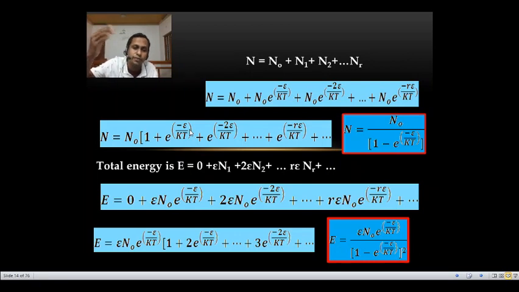Something raised to minus 1 which is in the numerator, we can take that to the denominator. So what happens is N is equal to n0 divided by 1 minus e raised to minus epsilon by kt. So this is one equation. Please keep it for further calculation.